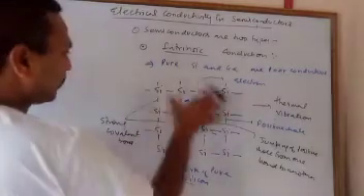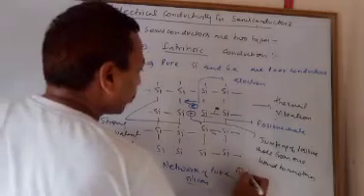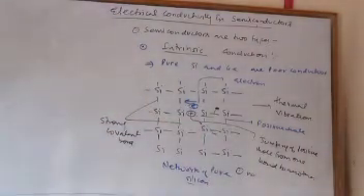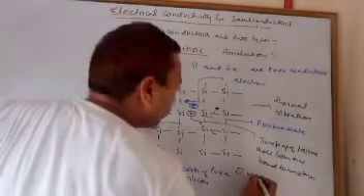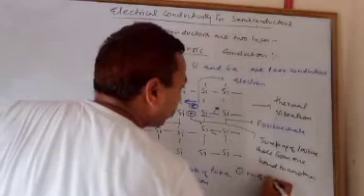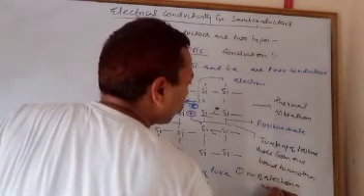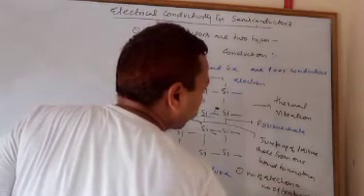Now during this, when electric current is flowing in the crystal, the number of electrons is equal to the number of positive holes.